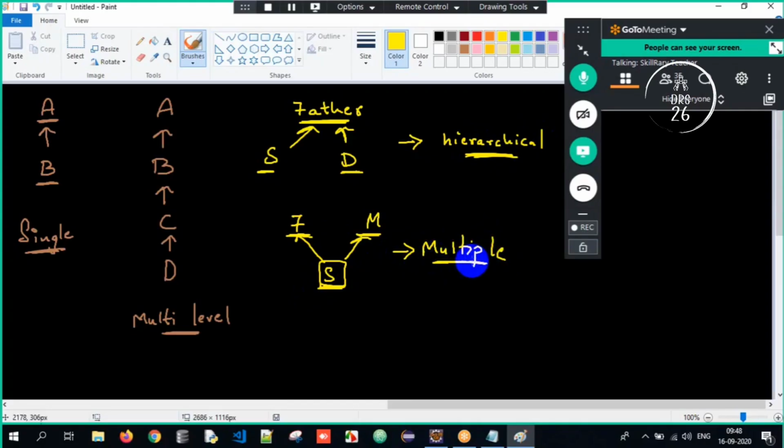Don't go wrong. One subclass having multiple superclasses is called multiple inheritance, which is not possible in Java. I have not told why it is not possible, but I'll tell you. And one superclass having multiple subclasses is called hierarchical.